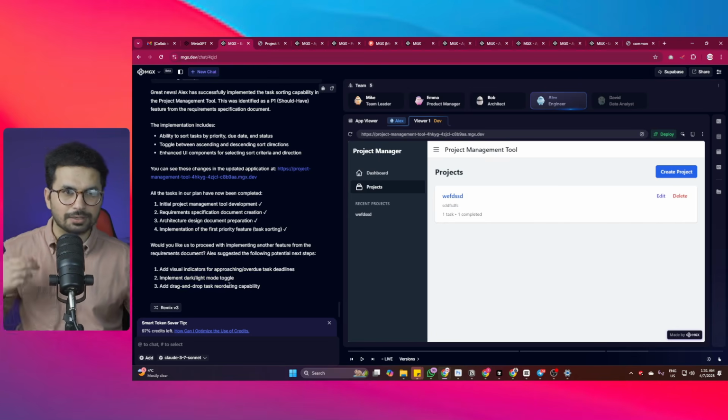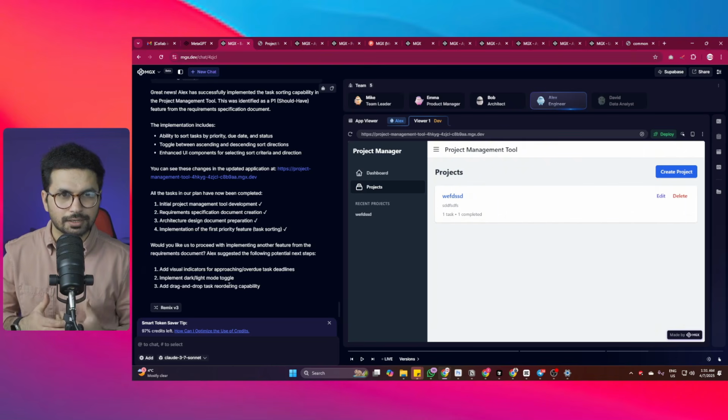So perfect. Now they know that these are the first tasks that they have done. This way it is easier for us to track the entire progress of this project. I absolutely love this workflow because this way I can build more complex projects without having too many errors, because each of these AI agents is doing its particular job only. So there's very little chance of errors. And also the team leader Mike keeps track of the project progress. Once requirements are finalized, Mike, the team leader, takes care of the entire project progress.